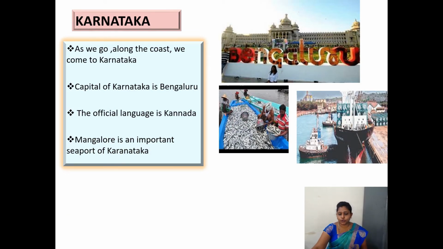Next, moving on to the next state, Karnataka. As we go along the coast, we come to Karnataka. The capital of Karnataka is Bangalore. In this picture, you can see Vidhan Saudha, that is in Bangalore. The official language of Karnataka is Kannada, and the traditional dress is sari and dhoti.